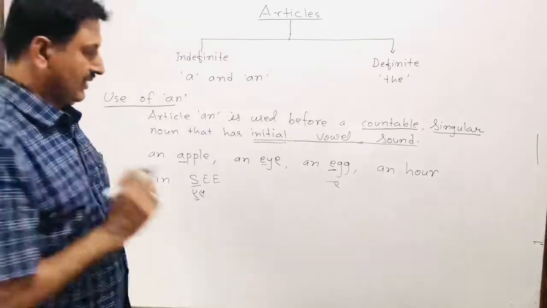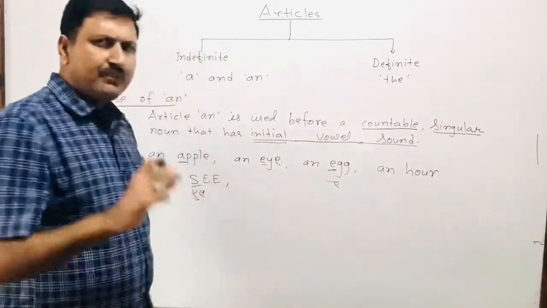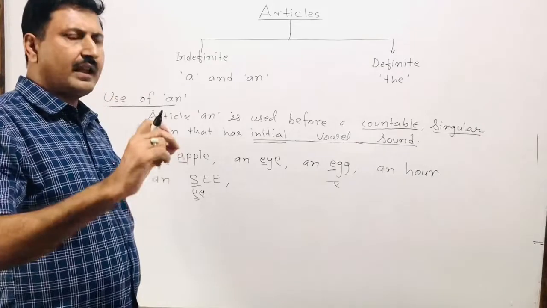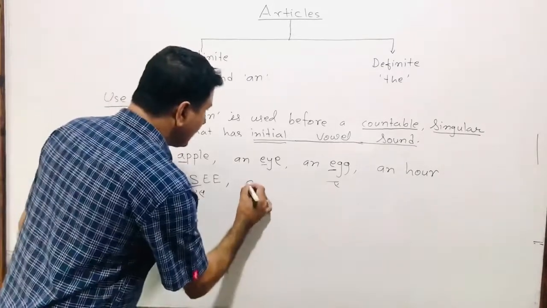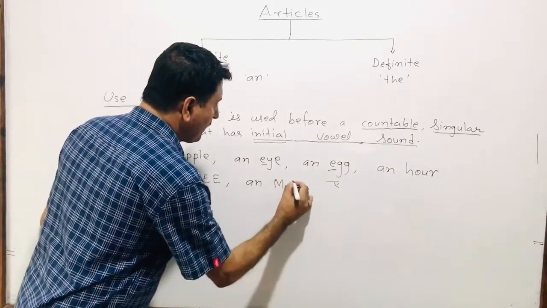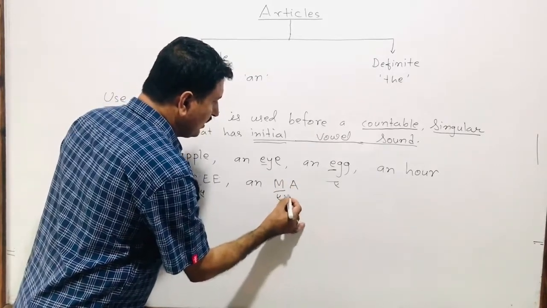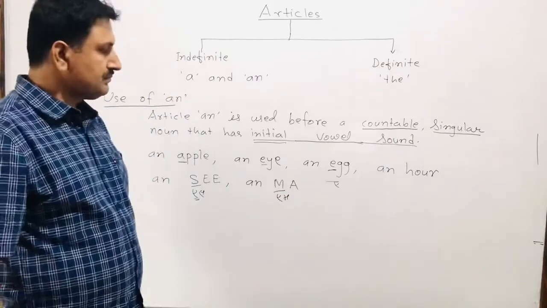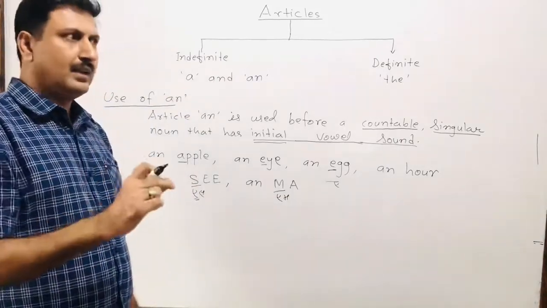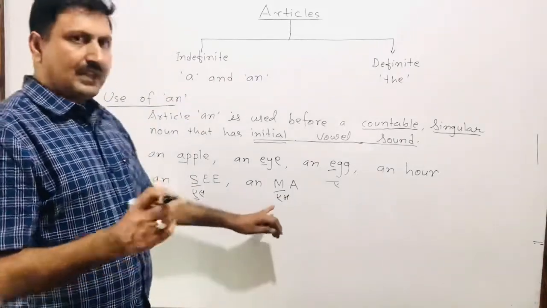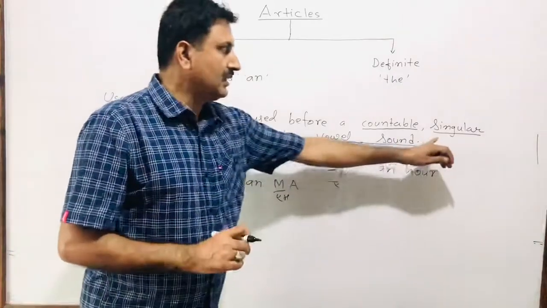SEE graduate. Similarly, if someone has passed MA, we can write an MA, because this M has a vowel pronunciation. An MA, a person. We are talking about a person, singular.